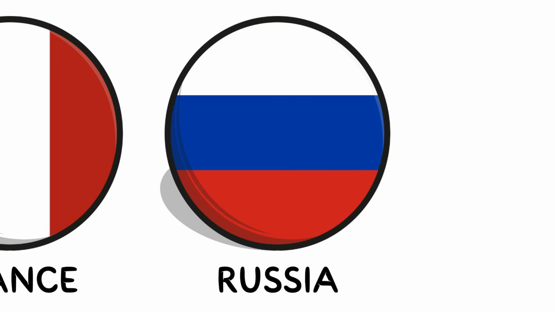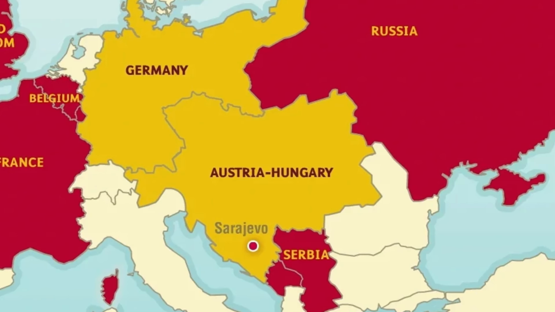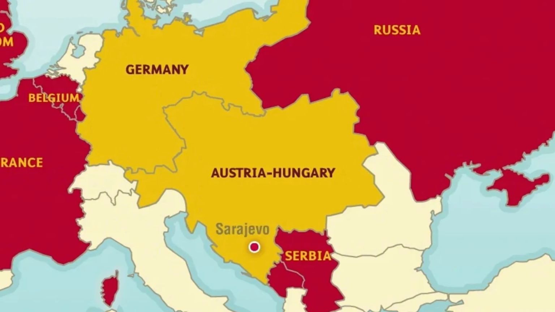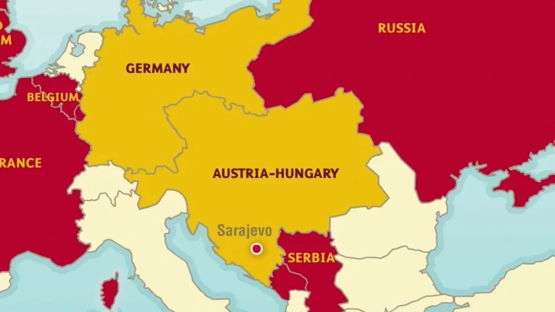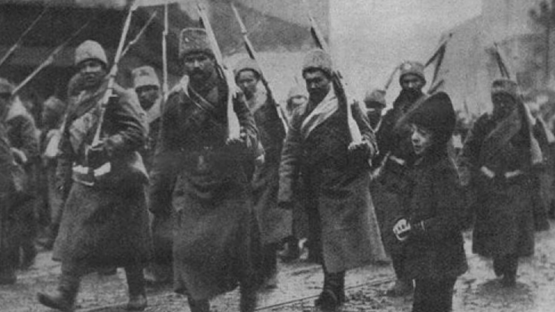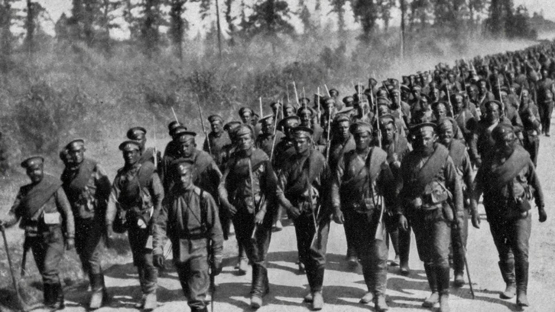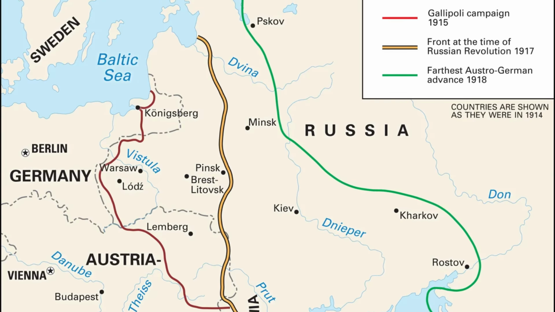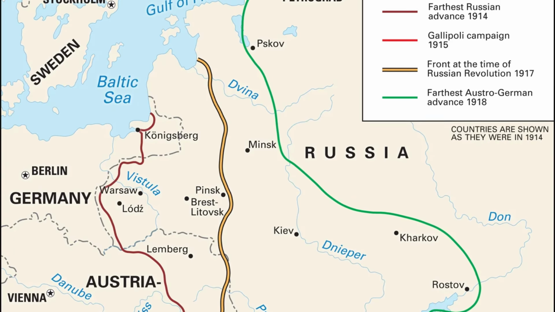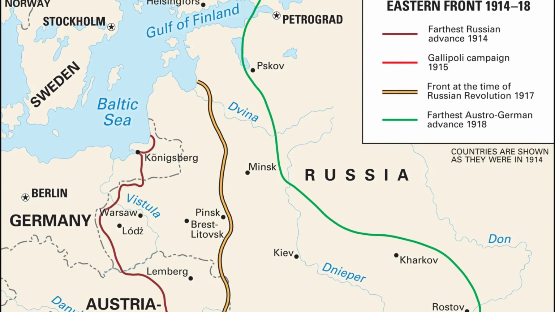Russia. Russia entered World War I after the assassination of Archduke Franz Ferdinand led Austria Hungary to issue demands on Serbia. Russia saw these demands as a threat to its influence in the Balkans and to the security of Slavic populations in the region. When Austria Hungary prepared military action, Russia ordered mobilization to protect Serbia. German leaders viewed this mobilization as a direct challenge and declared war on Russia, bringing Russia into the wider conflict.